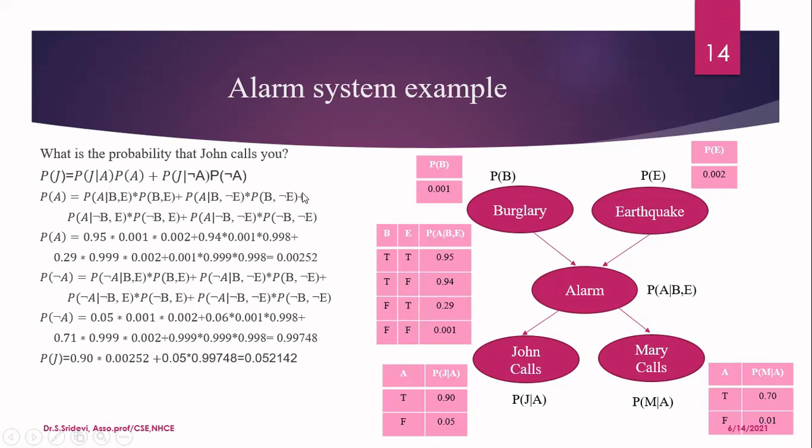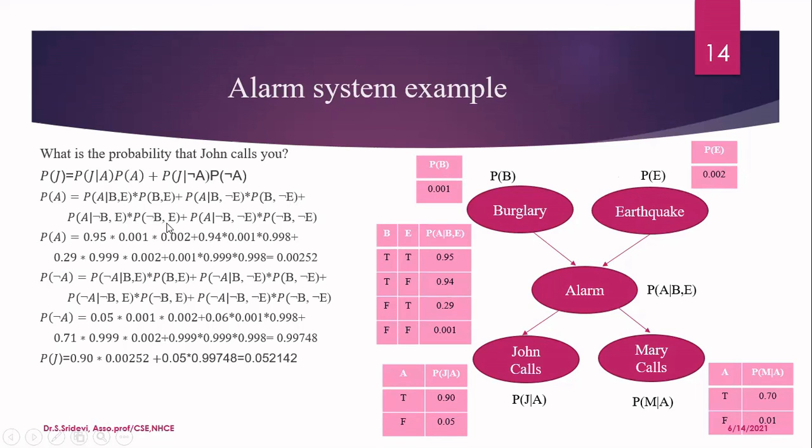But what about probability of not E? It's nothing but probability of not having earthquake. That is not given anywhere. But probability of earthquake is given. That is given as 0.002. Therefore, probability of not earthquake is 1 minus 0.002. So we will have 0.998. That is for this term. Now go to the next term. That is for the third row. Here the probability is 0.29. So you can write the value.